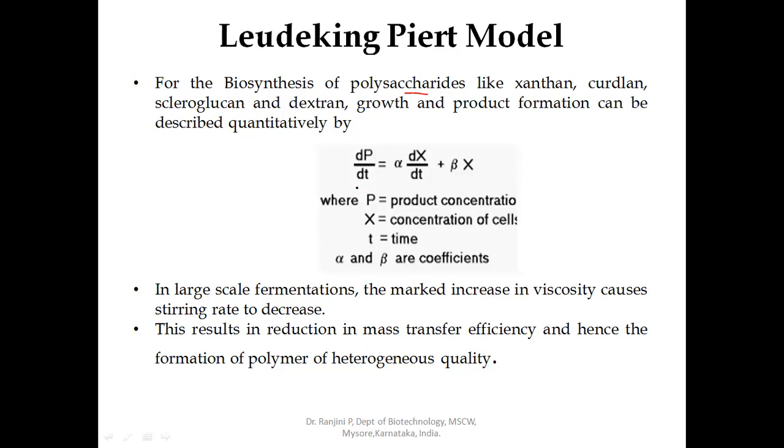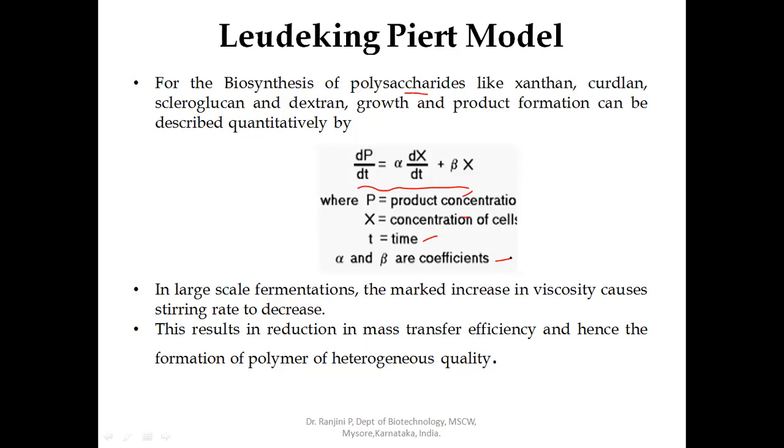It is given by the equation dP by dt is equal to alpha into dX by dt plus beta into X. P is the product concentration, X is the concentration of cells, and t is the time. Alpha and beta are the mass transfer coefficients. Alpha and beta are the coefficients for the secondary metabolite and the primary metabolite respectively.